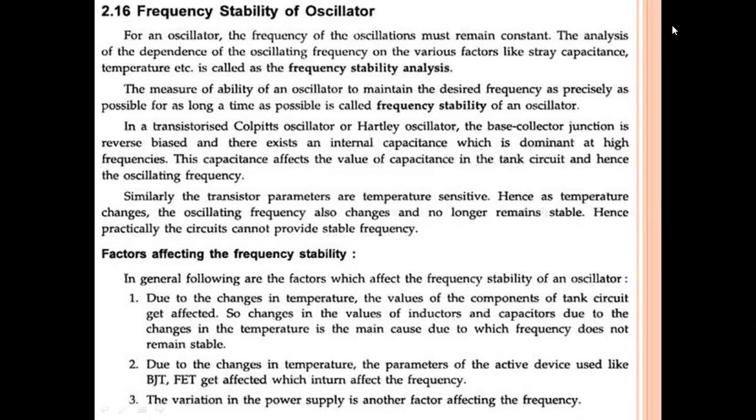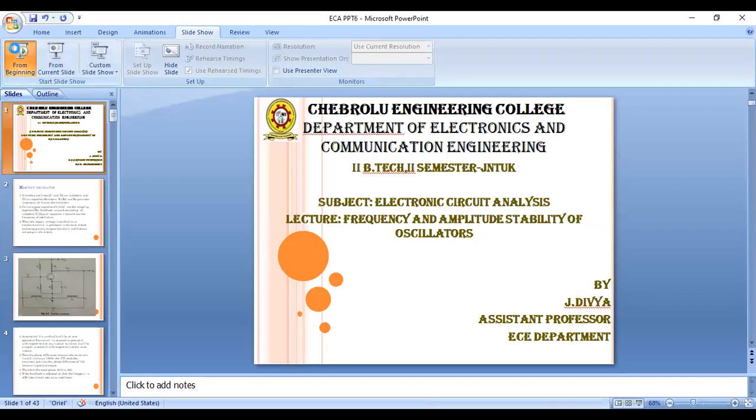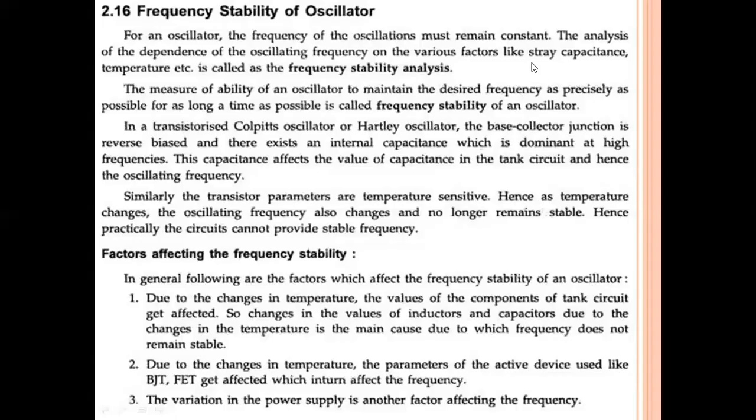So, the analysis of the dependence of the oscillating frequency. The oscillating frequency mainly depends on stray capacitance, like internal capacitance, and temperature.